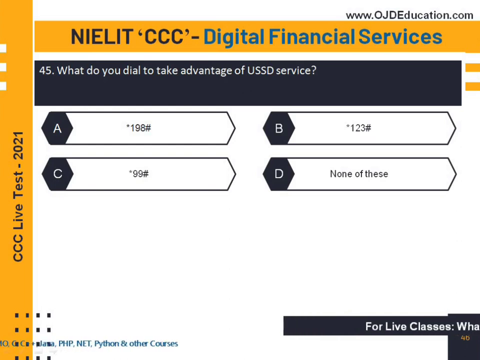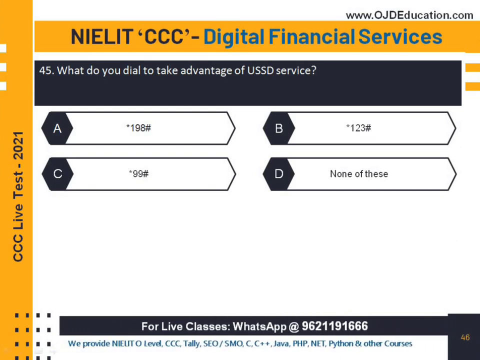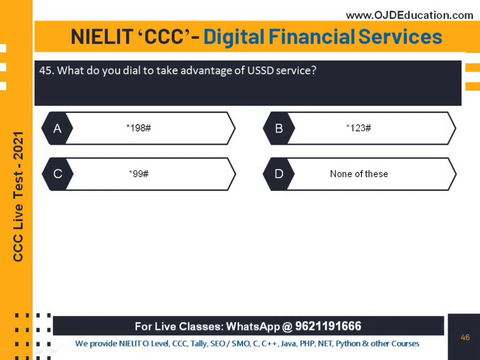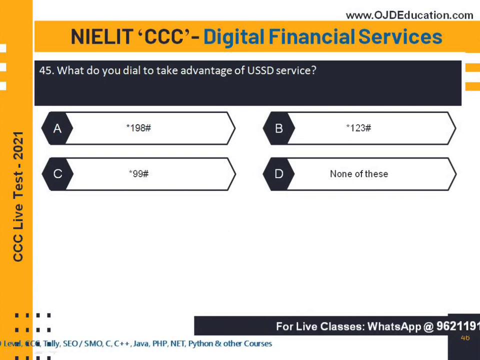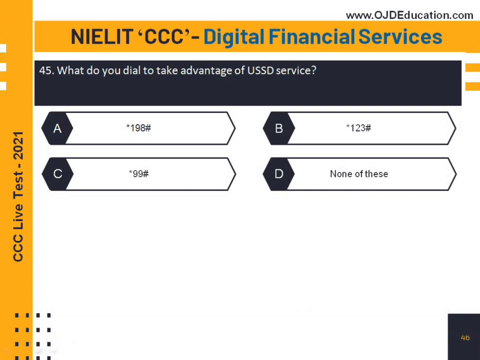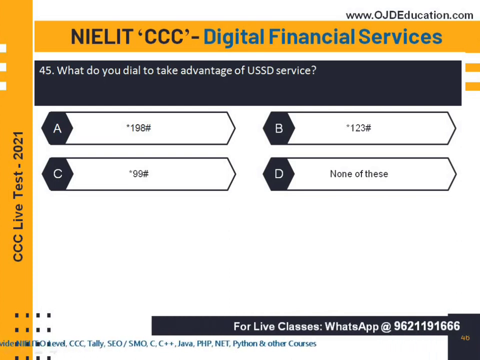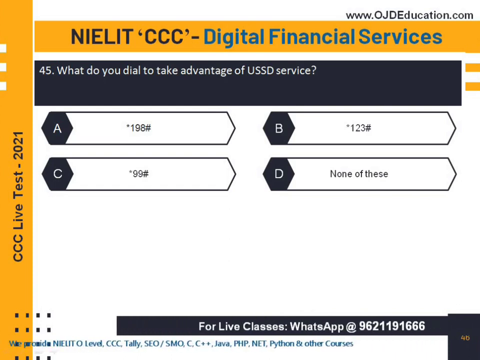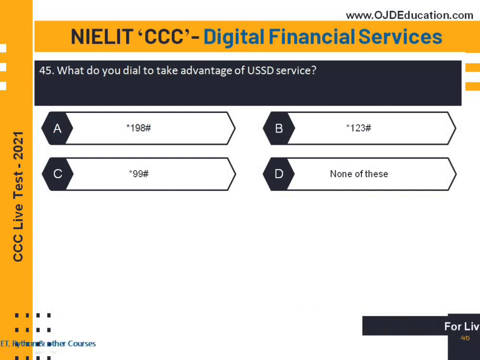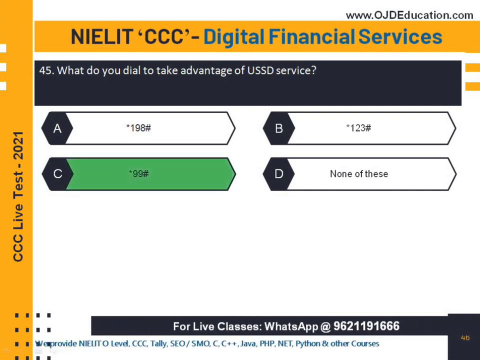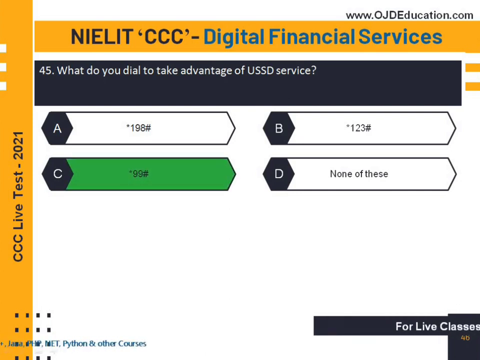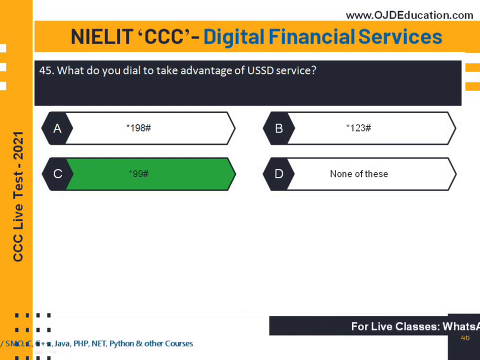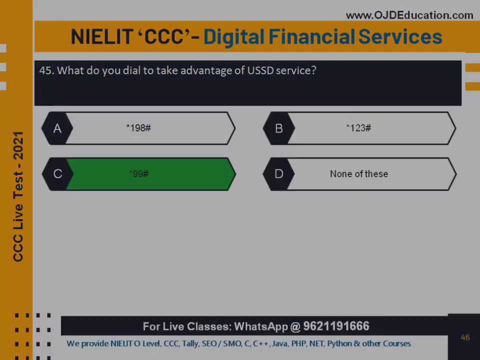Now the next question is, what do you dial to take advantage of USSD? The full form of USSD is Unstructured Supplementary Service Data. If you want to use the USSD service, which number do you have to dial? Please answer in the comment box. Hurry up students. The right answer is *99#. You just dial *99# and you get the facility of USSD service. Let's move on to the next question.